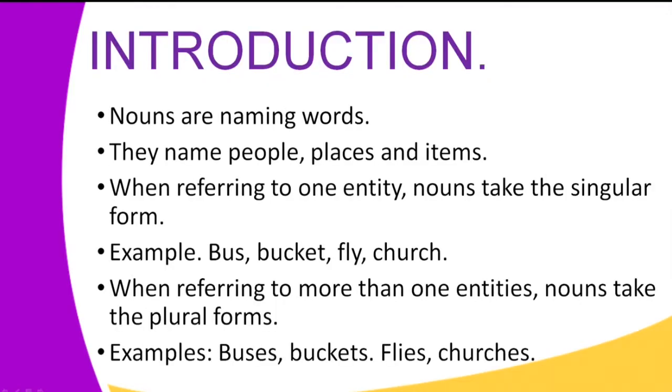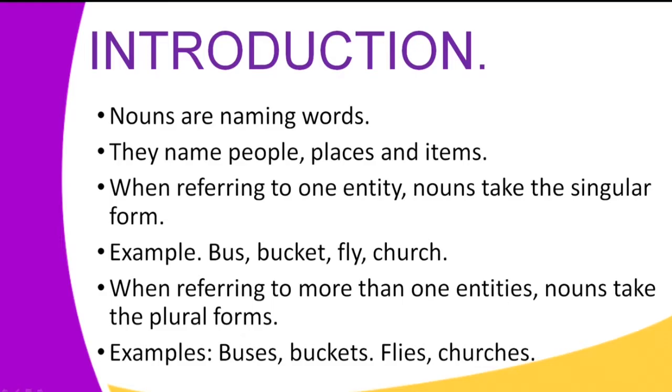Of course, as we continue, we shall look at what regular nouns are and what irregular nouns are. Earlier we said that nouns are naming words. We said that they name people, places, and items. When referring to one entity of a noun, they take the singular form.